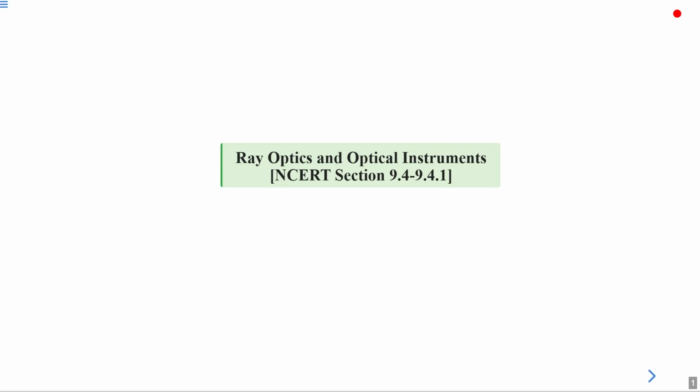In today's lecture, we are going to learn about ray optics and optical instruments, NCERT section 9.4 to 9.4.1.